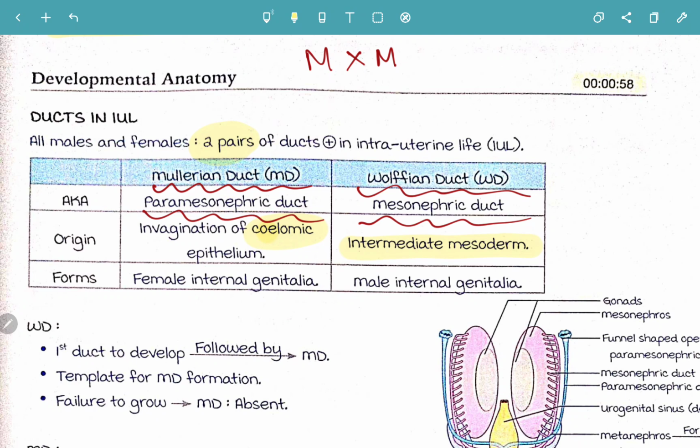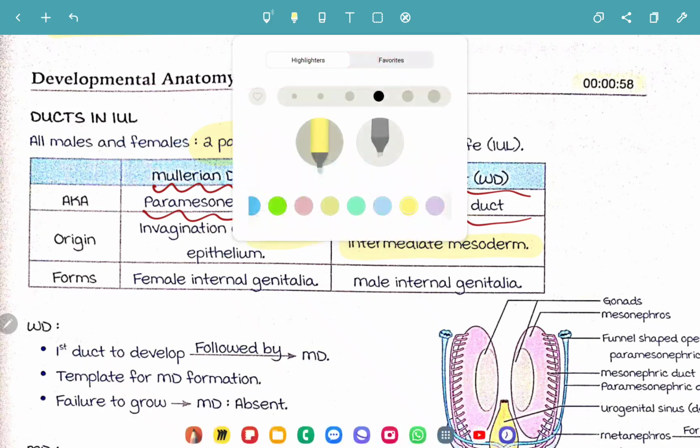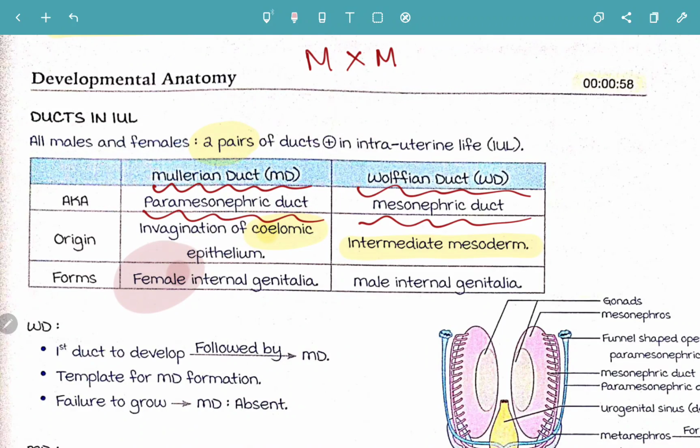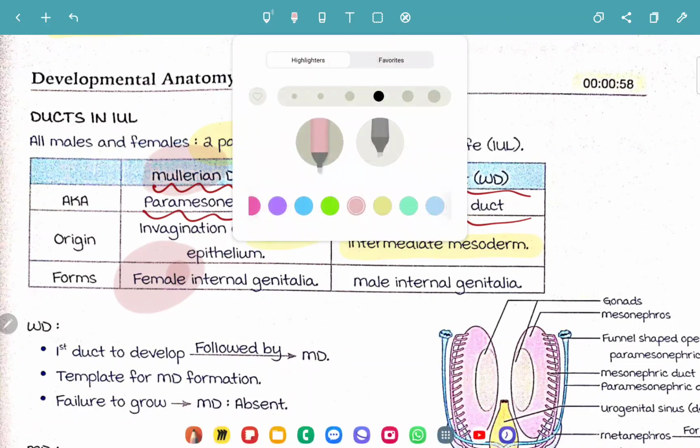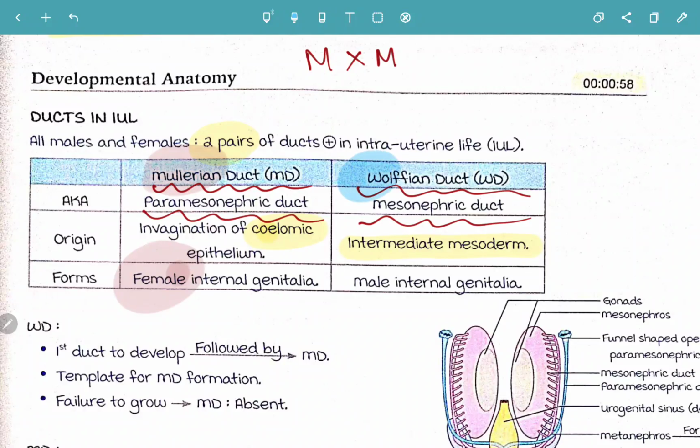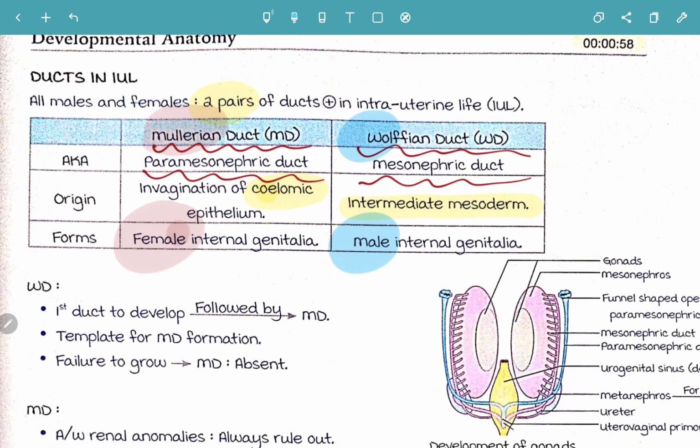See, Mullerian duct is always going to be for female. Remember it like this: Mullerian is also always for female, whereas Wolffian duct, remember wolf means more testosterone, very virulent. So Wolffian duct is always going to form the male internal genitalia. Mullerian duct, or paramesonephric duct, forms the female. Wolffian duct, wolf-like, forms male internal genitalia. Just for fun mnemonics, guys.